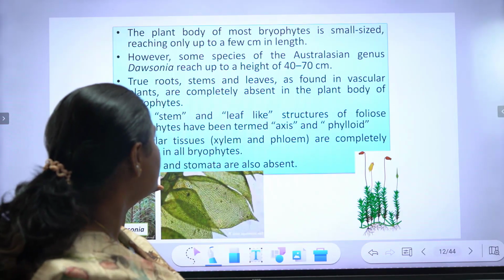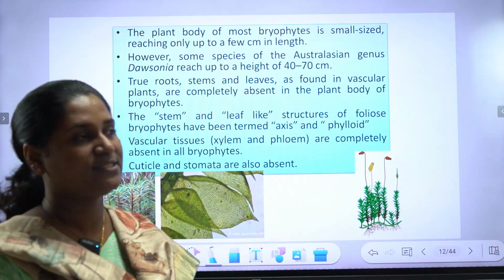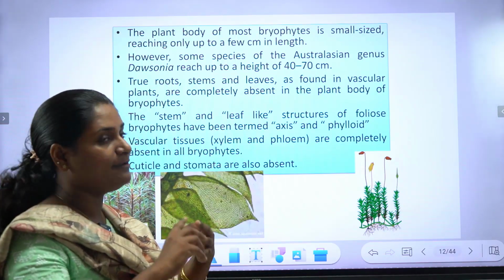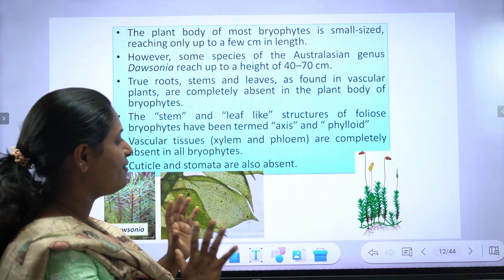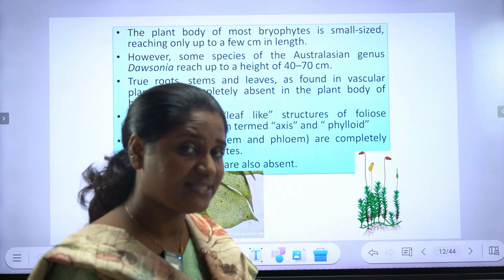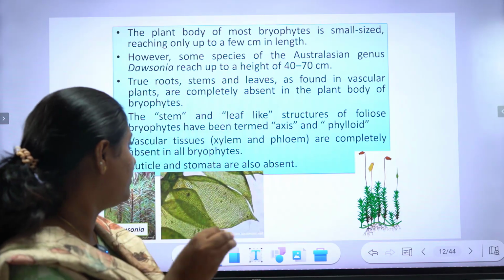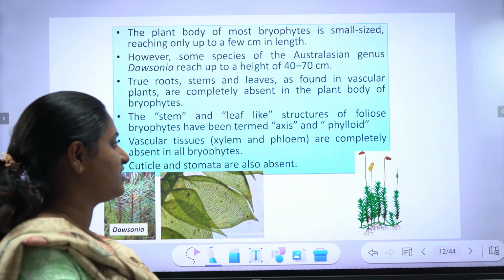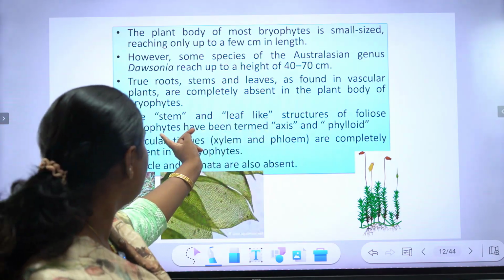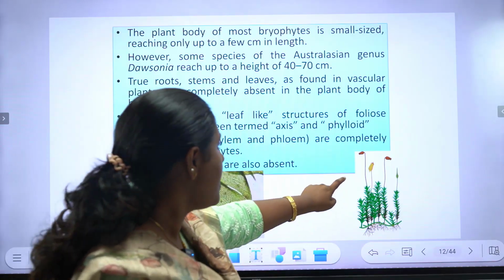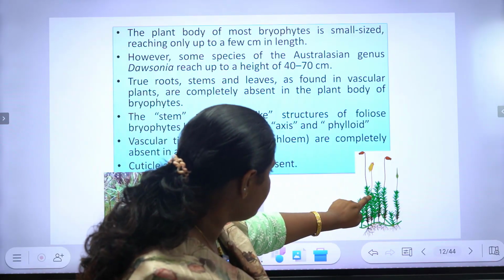True roots, stem, leaves are found in vascular plants, which is completely absent in the plants of the bryophytes, and they possess stem-like, root-like, leaf-like structures. The stem and leaf-like structures of foliose bryophytes are termed axis and phylloid.